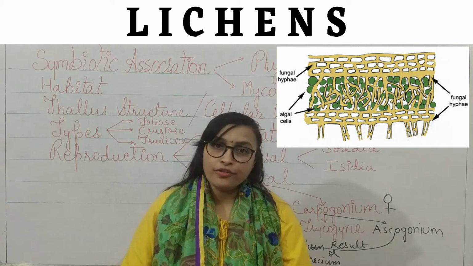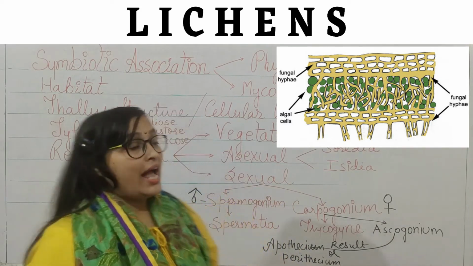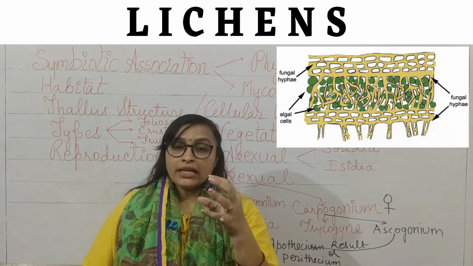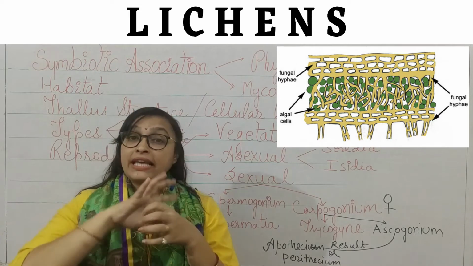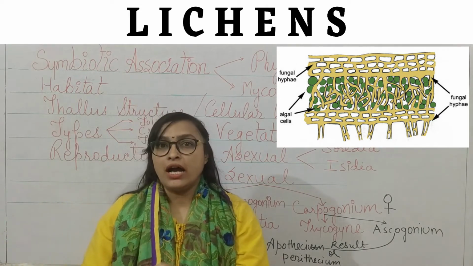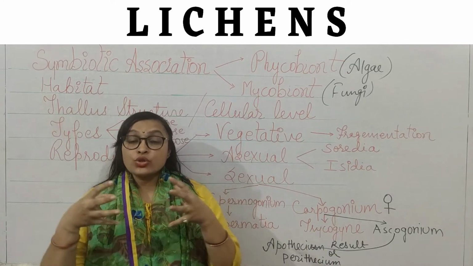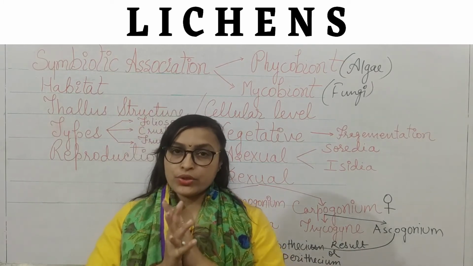That's why the body of lichen is called thallus structure. At cellular level also we can see algae captured by fungal hyphae. The association is visible at cellular level also, right students?